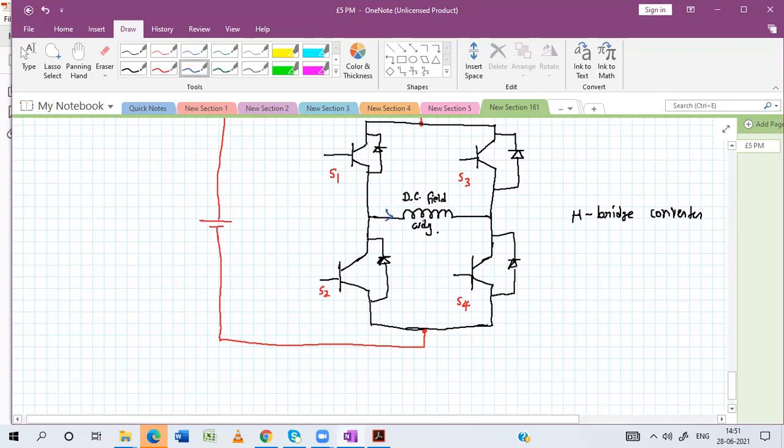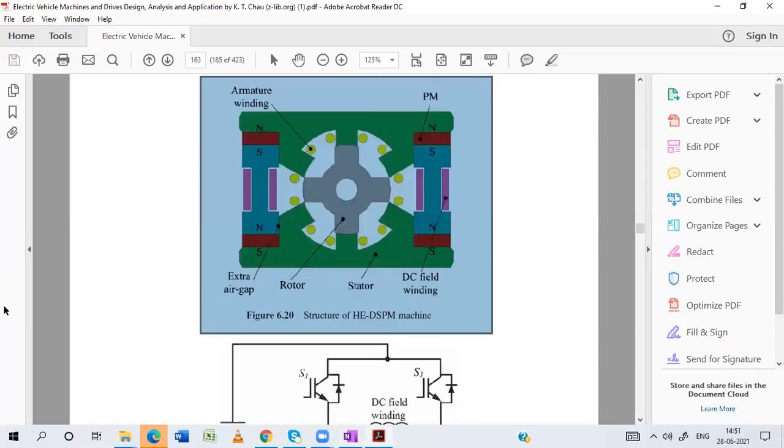So how can we control the magnitude of the DC field current? Yes, very good, Eric. Adjusting the duty cycle of the switches. Yes. Or Karthik, yes, by the switching period. Okay, good.